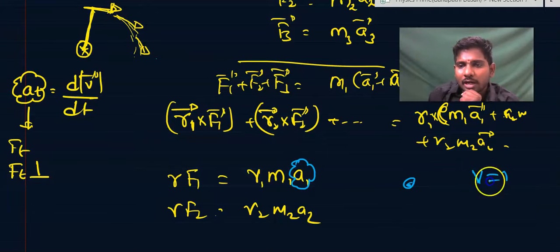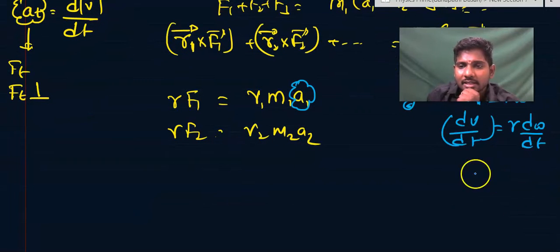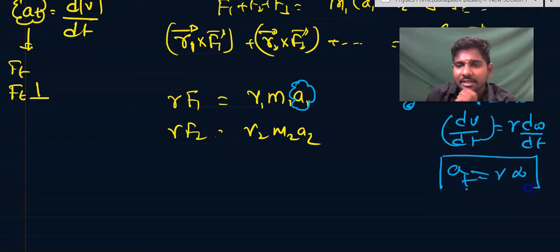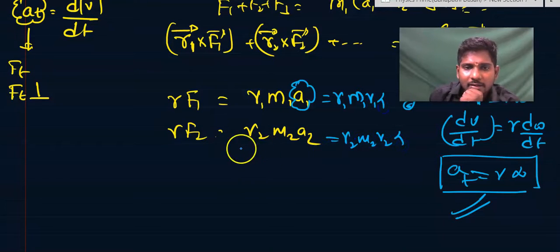Now we know A1 will be how much? V is equal to R omega. So dV by dt, that is rate of change of speed, magnitude of velocity is R omega, the rate of change of speed is equal to R into d omega by dt, because R is constant. So now the answer will be R alpha. The tangential acceleration can be written as R alpha. This also we have studied in circular motion. So this can be written as R1 M1 R1 alpha, like that R2 M2 R2 alpha, and so on and so on.